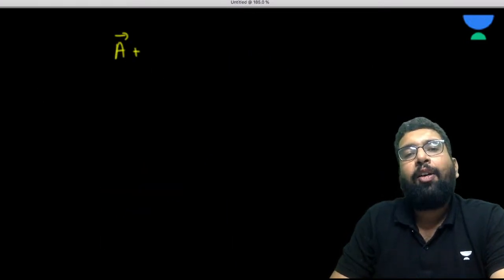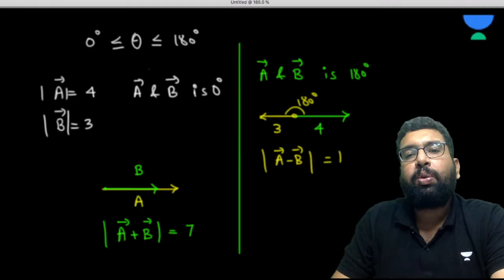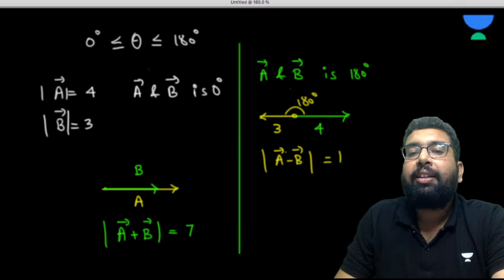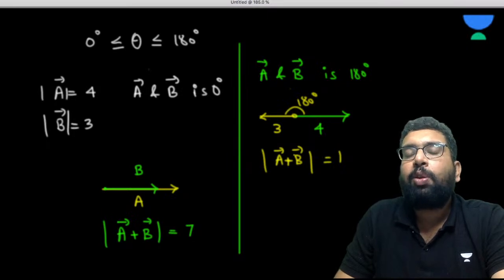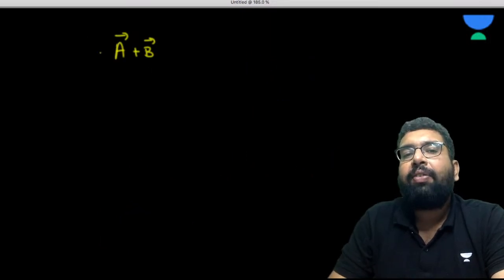Now, do you feel that when two vectors are added, this is also addition? This is also addition, isn't it? Here, this is A plus B. I mean, I have to write A plus B, sorry, I didn't write A minus B. This is also addition, no? We just came to know. This is also addition.